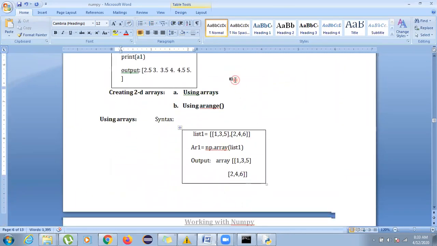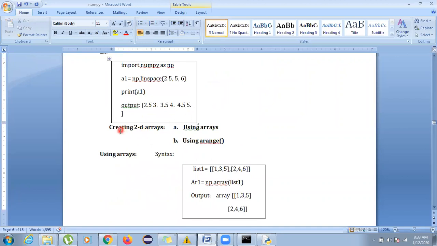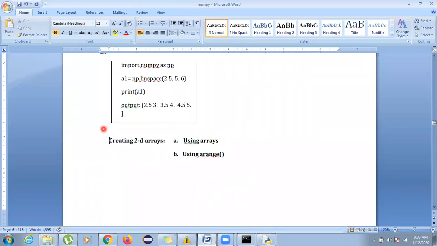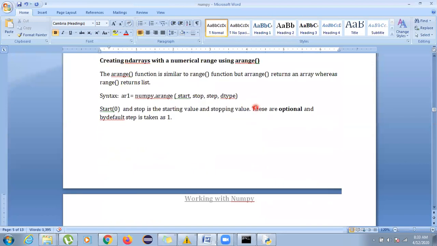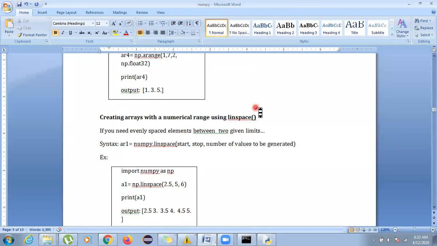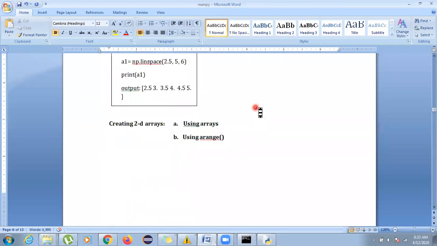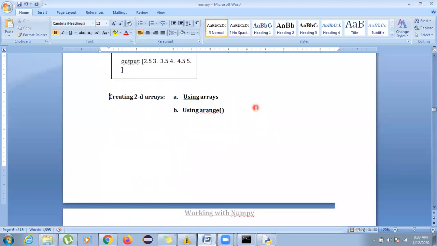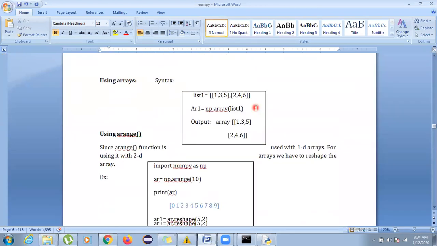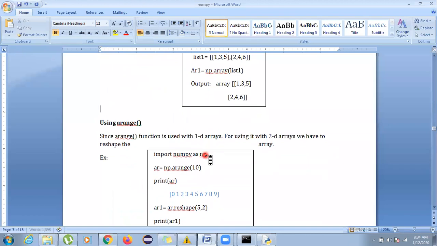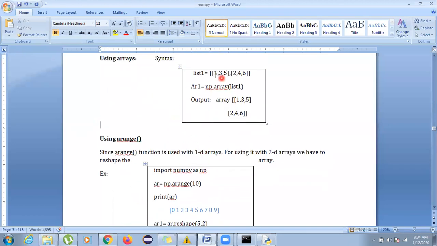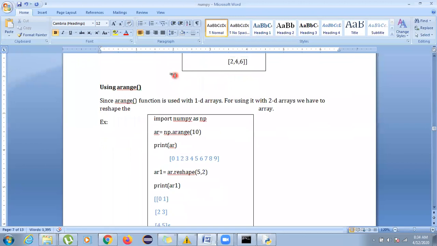Now, till now we were discussing creating 1D arrays. We created a 1D array using the array function, then using a parameter, then using arange, and then linspace. So we have created it in four ways. In a similar way, 2D arrays are created using array, as we have already discussed, and using arange. I'm not discussing the 2D array creation again because we have already discussed it, so going directly to arange.